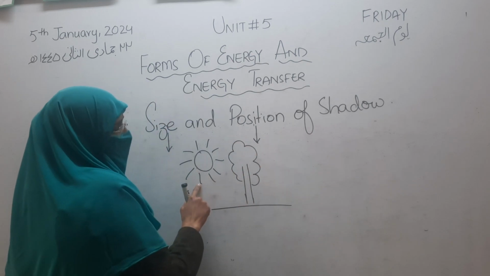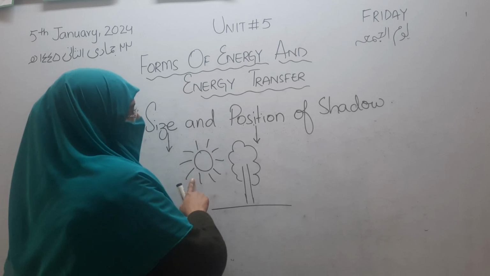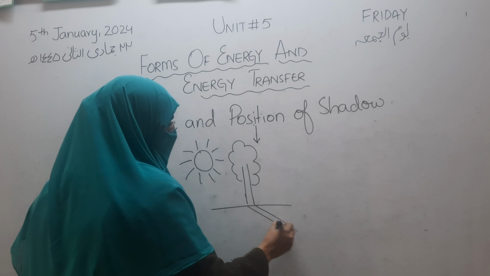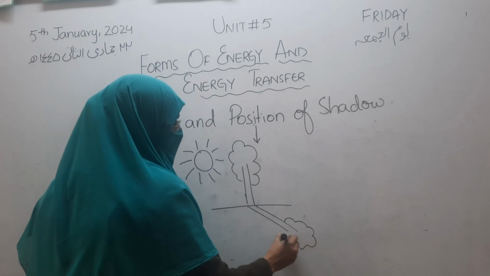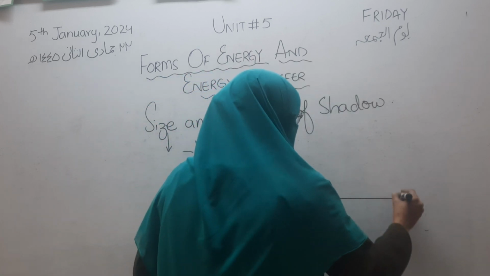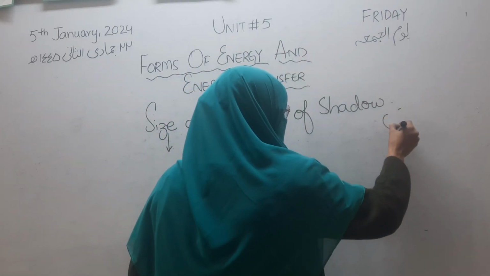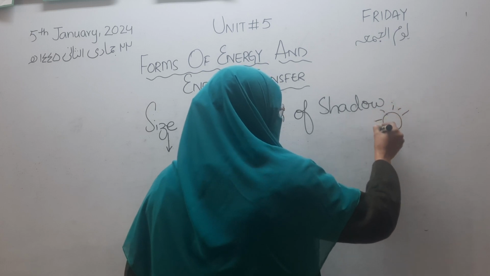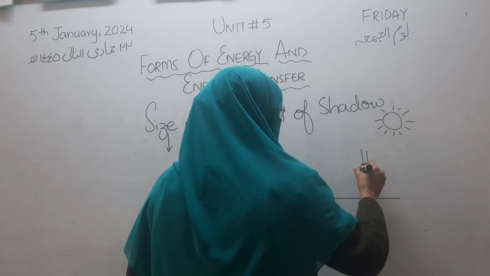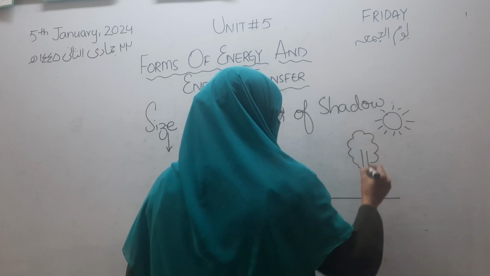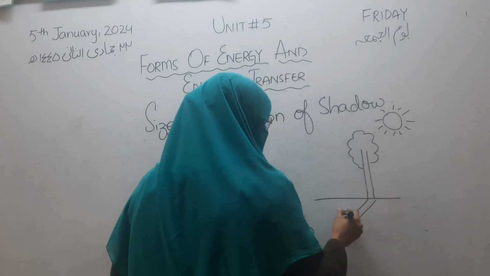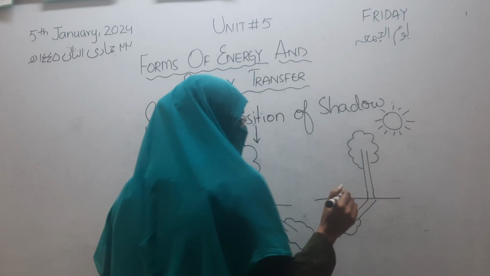Here the sun or the source is on the left side. So the shadow will be made on the right side. Okay, and if the source is on the right side, then the shadow will be made on the left side.